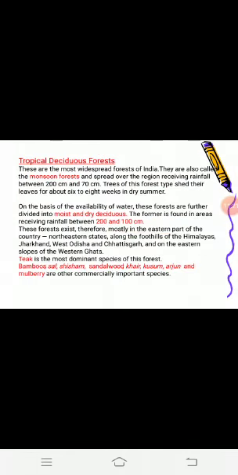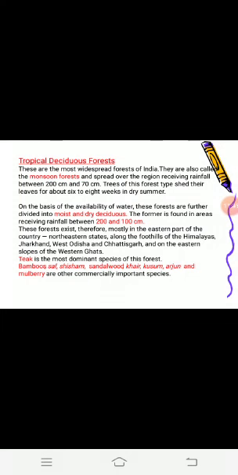Next is tropical deciduous forest. Tropical deciduous forests are found in regions that receive 70 to 200 centimeter annual rainfall.